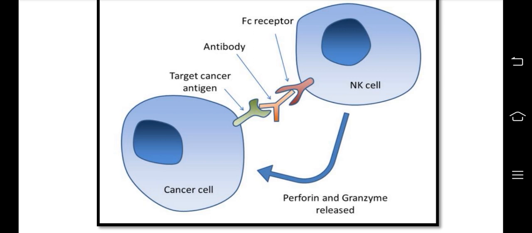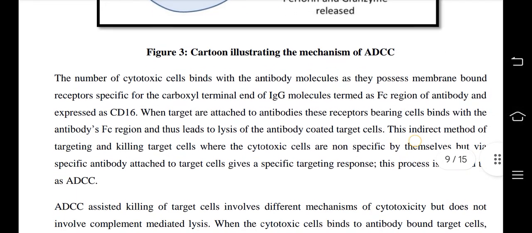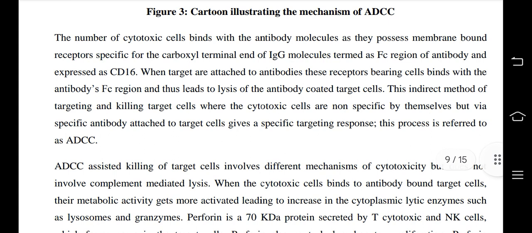Cancer cell, target cancer antigen, antibody, Fc receptor, NK cell, perforin and granzyme released. A number of cytotoxic cells bind with the antibody molecule as they possess membrane-bound receptors specific for the carboxyl terminal end of the IgG molecule, termed the Fc region of the antibody and expressed as CD16. When targets are attached to antibodies, these receptor-bearing cells bind with the antibody's Fc region and this leads to lysis of the antibody-coated target cells.